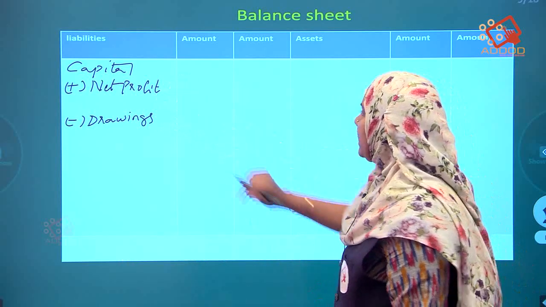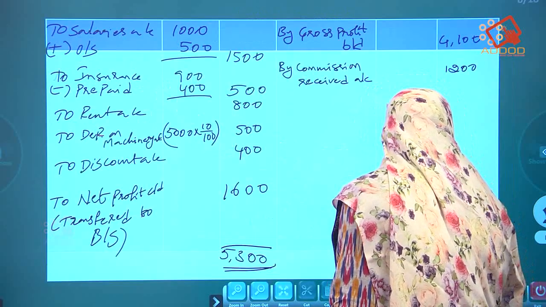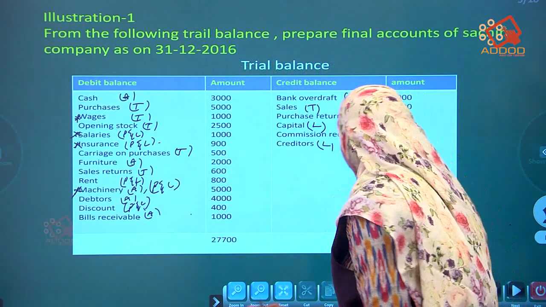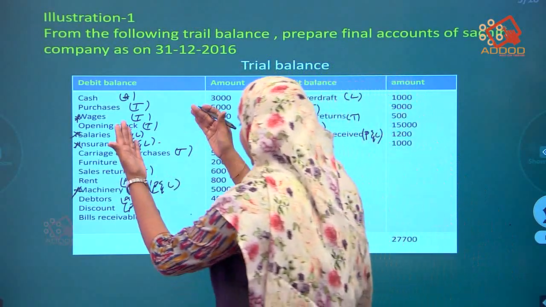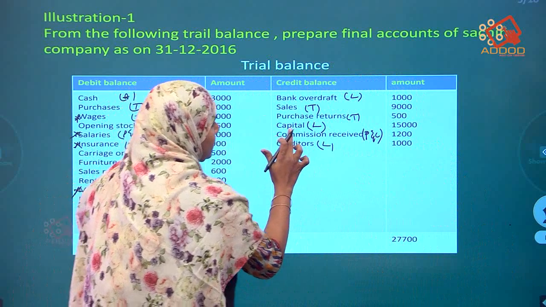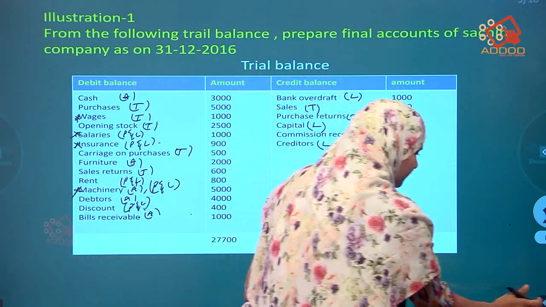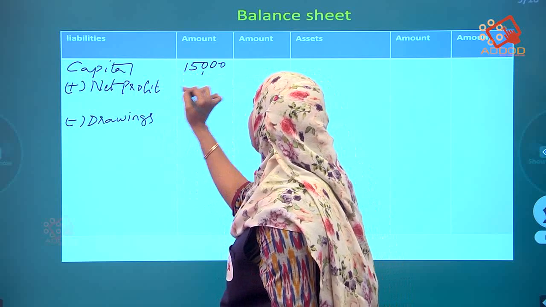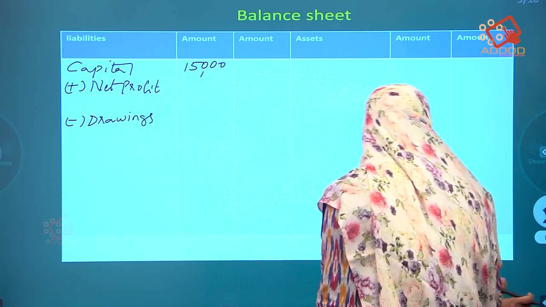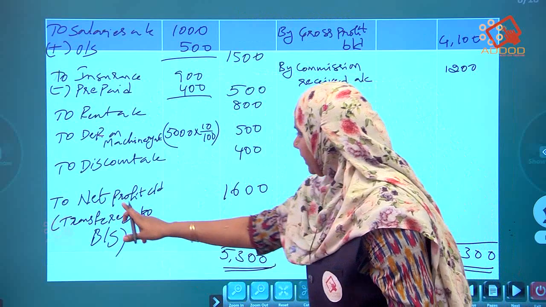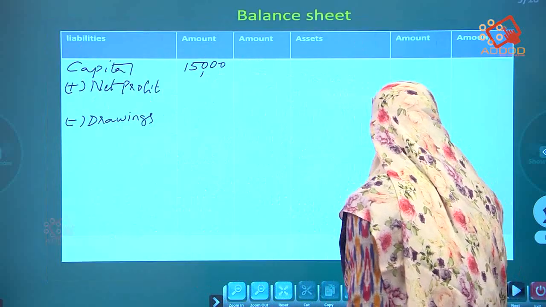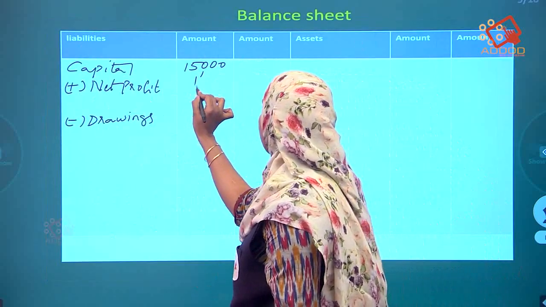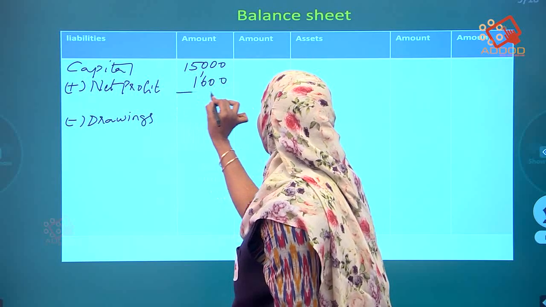First what I had written, capital. Come to the question. All the items we are going to get in the question itself. Search, where is the capital? Here. Capital how much? 15,000. And net profit. Where do we get net profit? Here. How much? 1,600. So 1,600, if we add